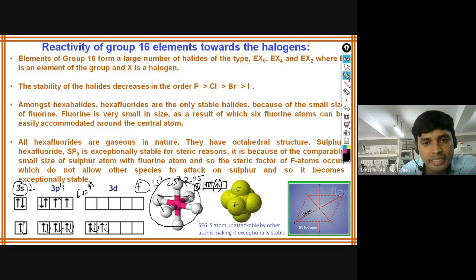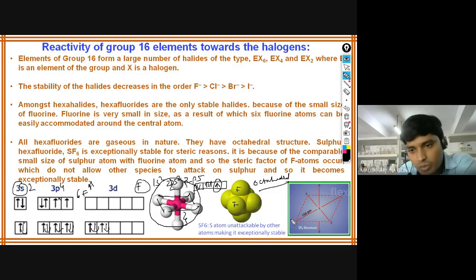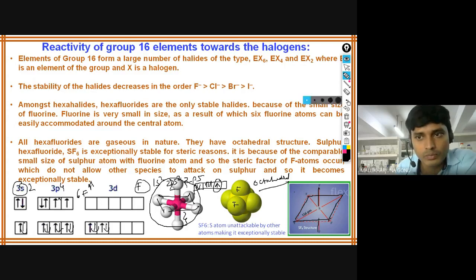Four will be in the same plane, one will be above and another one below. So what are these structures called? Octahedral structures. You have studied this in class 11th also. You have to draw it in this manner. These four fluorines are in the same plane, and these two are above and below.